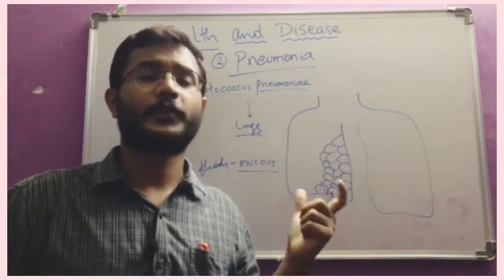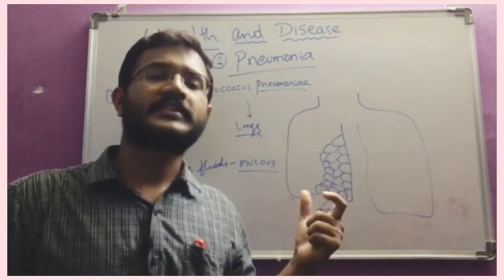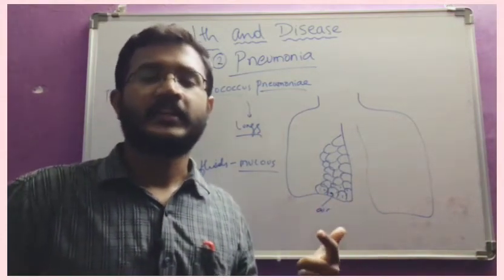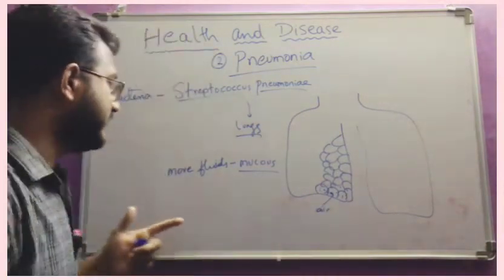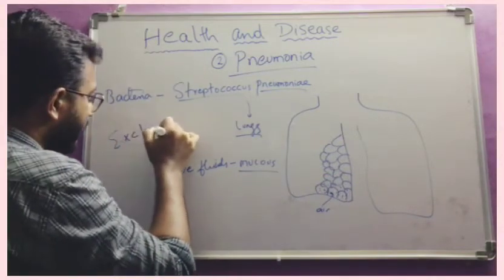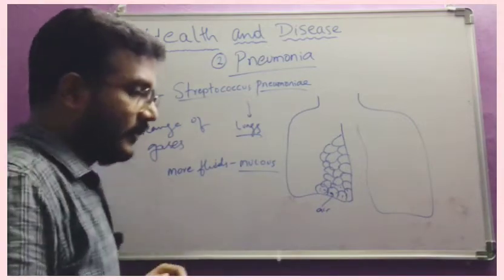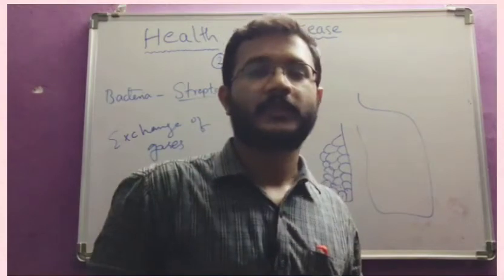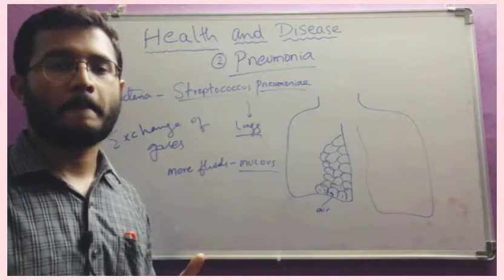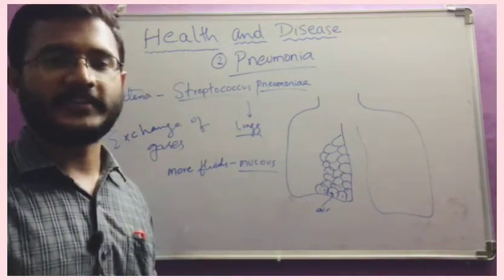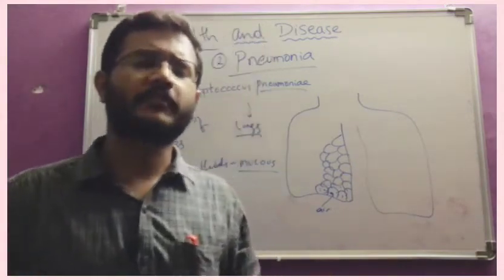These persons are affected with pneumonia. The lungs are filled with viral particles, and mucus is increased in the alveoli, so the exchange of gases becomes difficult. As a result, the respiratory system will fail, and the entire human body will collapse due to the failing respiratory system. So this is caused by Streptococcus pneumoniae, and how will it transmit from one person to another?